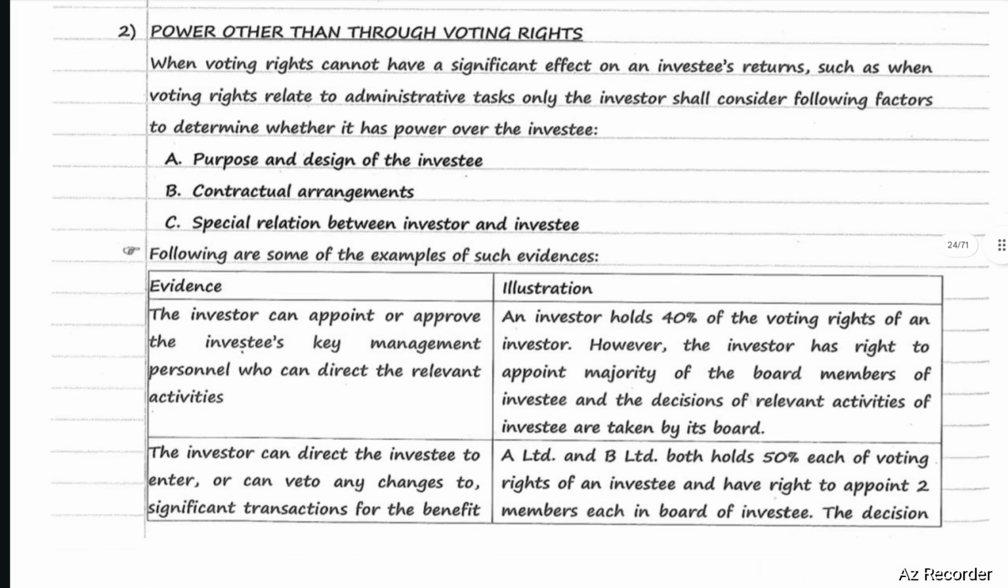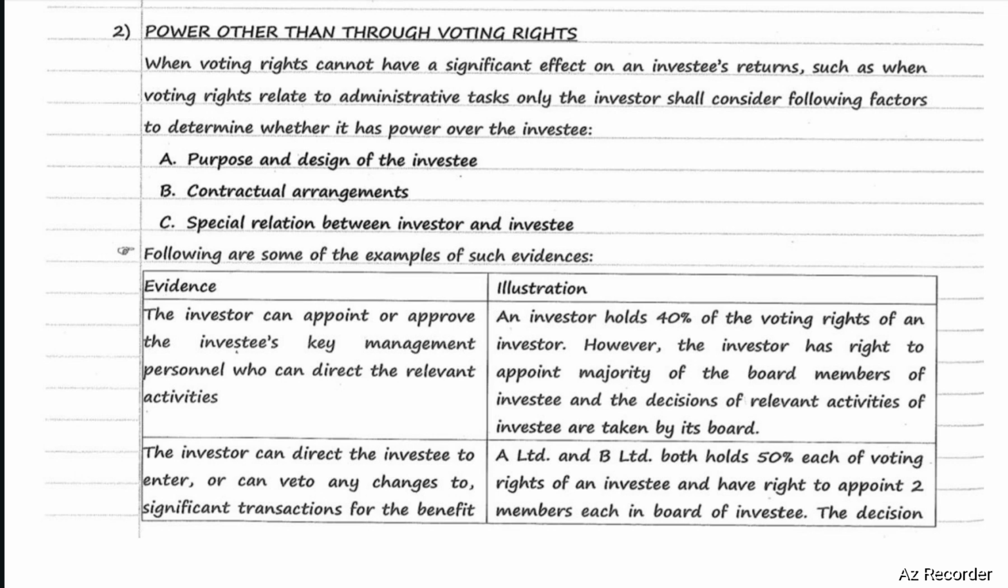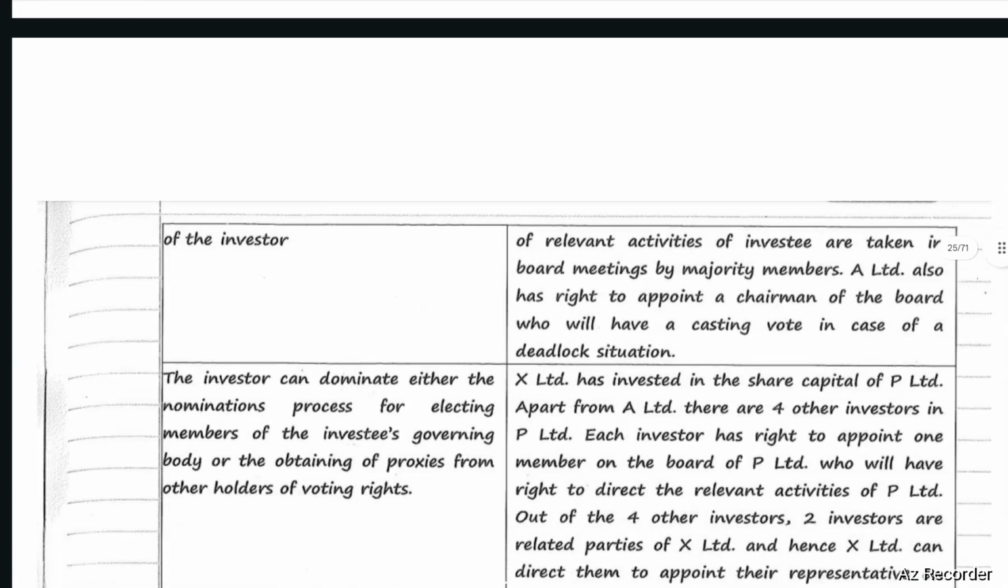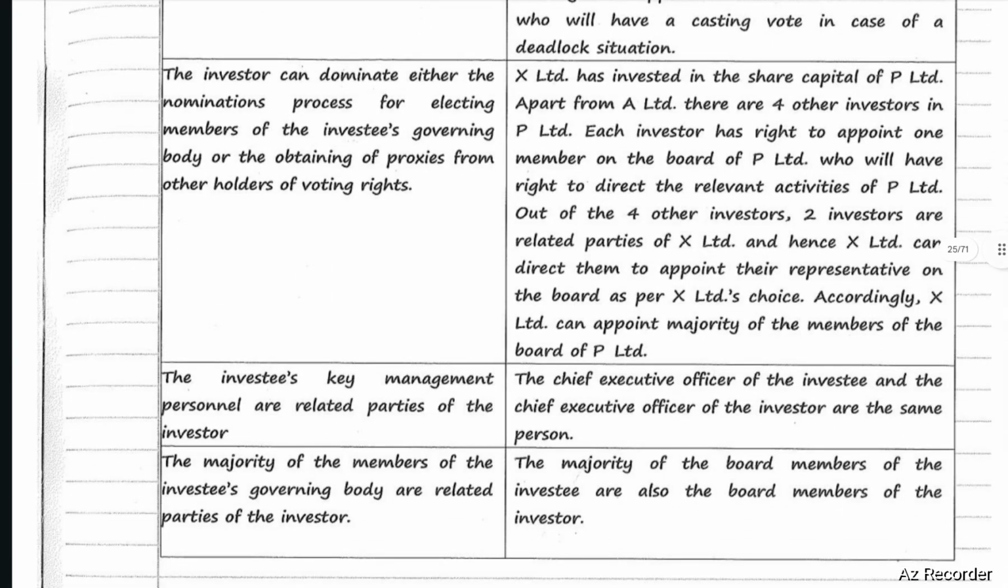Example, the investor can appoint or approve the investee's key management personnel who can direct the relevant activities. Next, the investor can direct the investee to enter into, or can veto any changes to, significant transactions for the benefit of the investor. The investor can dominate either the nomination process for electing members of the investee's governing body or the obtaining of proxies from other holders of voting rights.